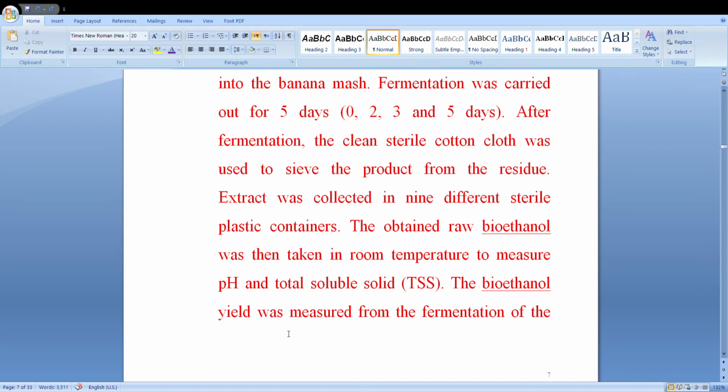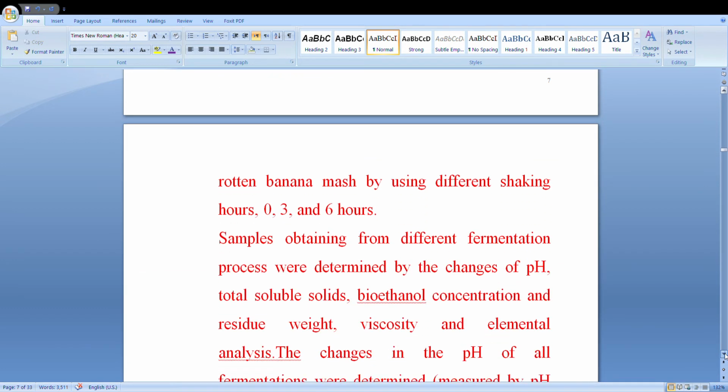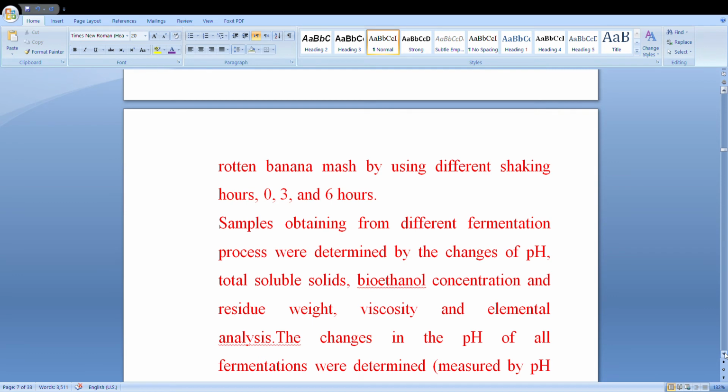The bioethanol yield was measured from the fermentation of rotten banana mash using different shaking hours: 0, 3 and 6 hours. Samples obtained from the different fermentation processes were evaluated by the change of pH, total soluble solids and bioethanol concentrations, and residue weight, viscosity and elemental analysis were done.